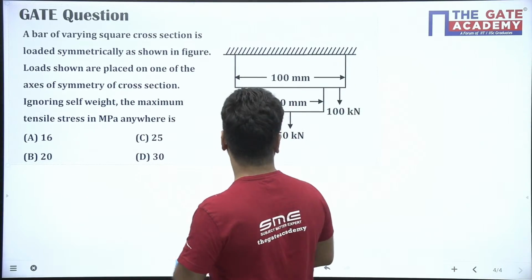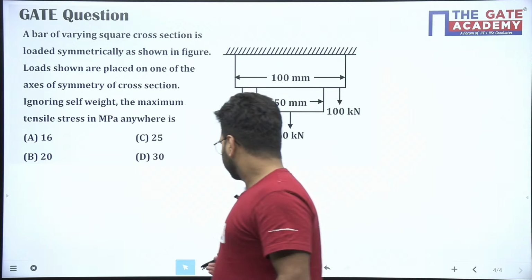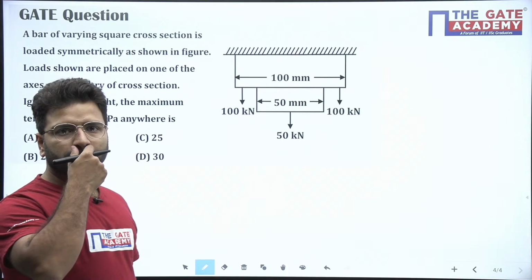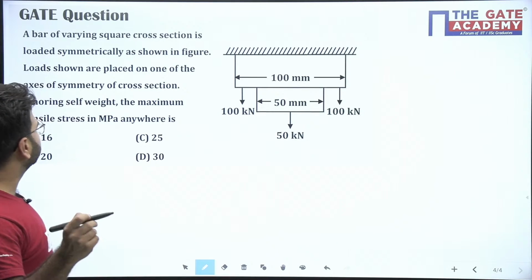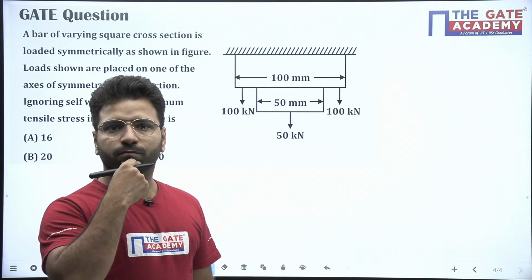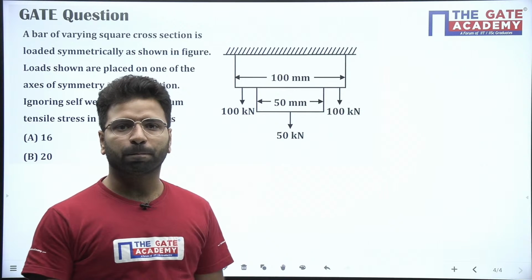See this question and try. All of you try this question.